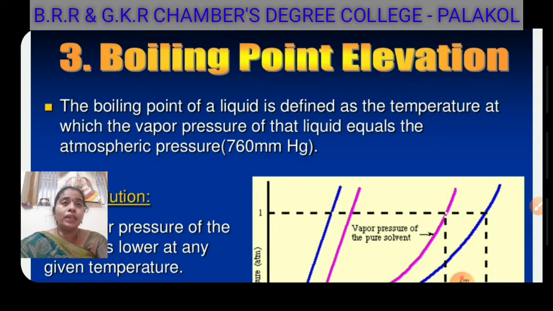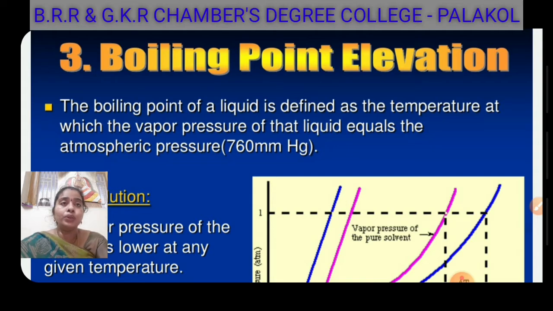The vapor pressure is a fixed value for every liquid at a certain temperature. Now students, how would you differentiate between the process of evaporation, which causes the formation of vapor, and boiling?